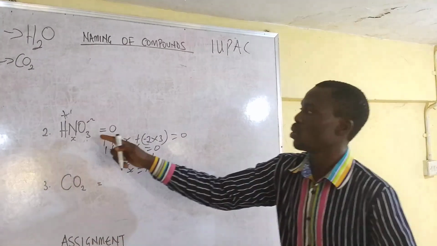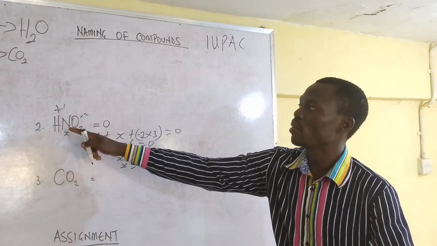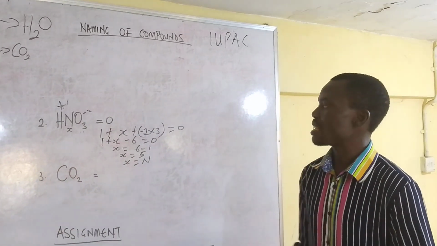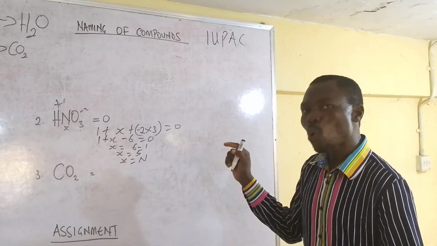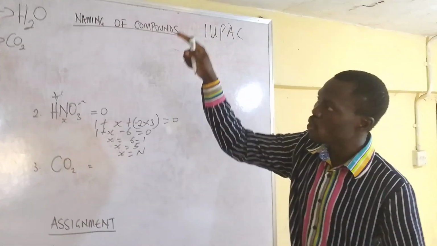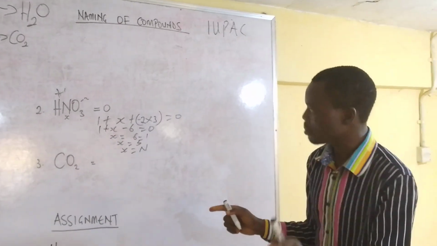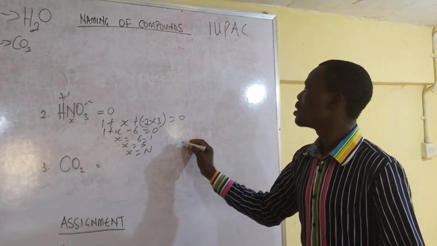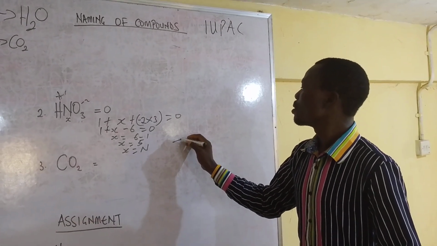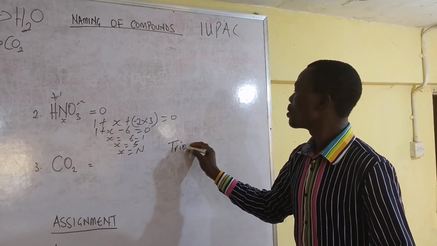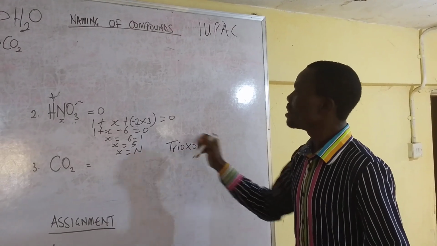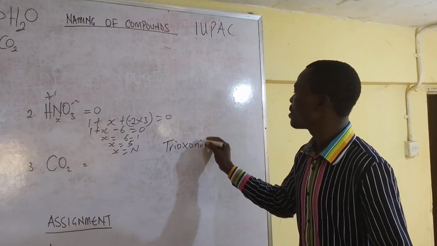So at this juncture, we can name this compound HNO3 as trioxo. Don't forget the previous one I said tetraoxo because it has 4 oxygen. So here you are naming it as trioxo nitrate, because of this nitrogen there.